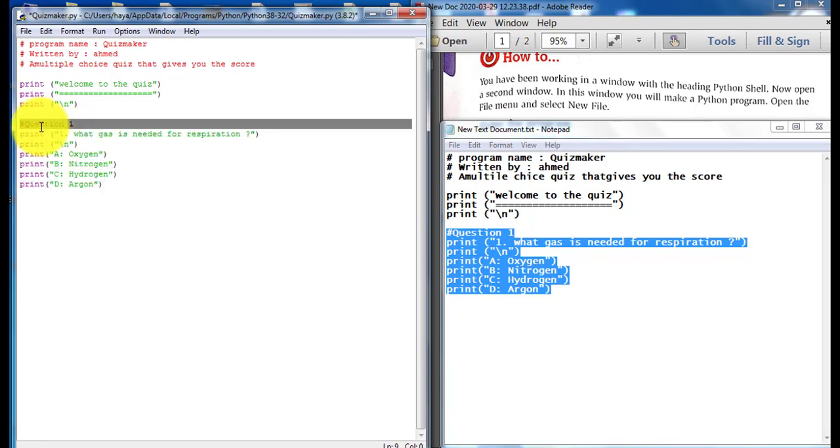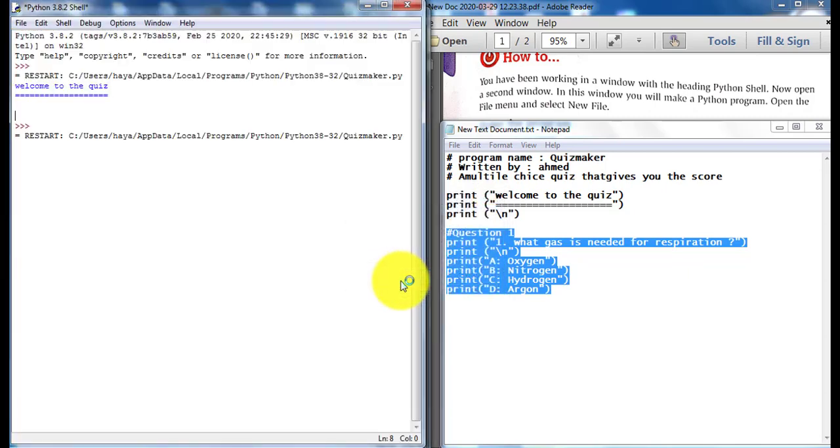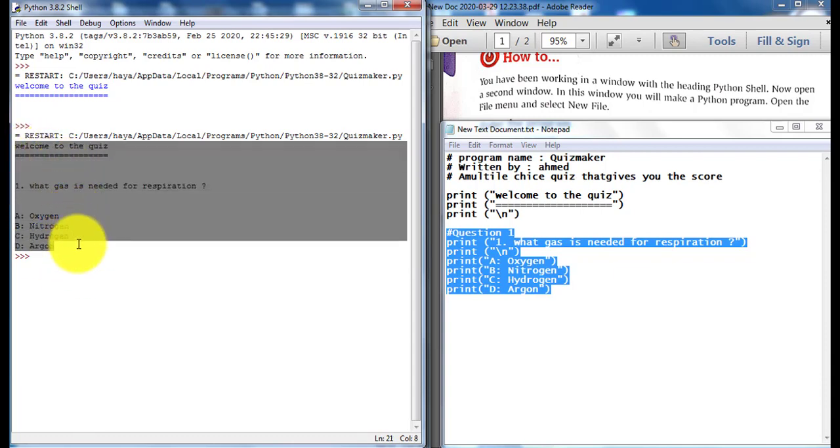This comment won't appear at the output. Print is purple and the string is green, \n is a new line. Try to run. Save first. Welcome to the quiz. What gas is needed for respiration? Oxygen, nitrogen, hydrogen, argon. Okay, this is the output of our first program.